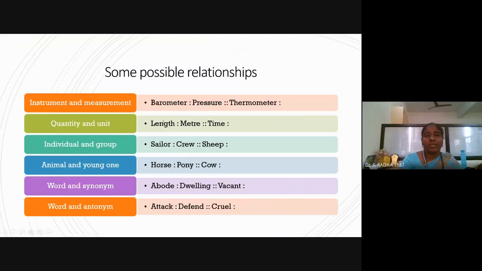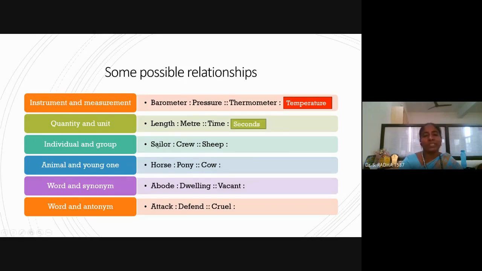We have barometer, pressure, thermometer. Barometer measures pressure, thermometer measures temperature. Next, length is measured in terms of meters, time is measured in terms of seconds.